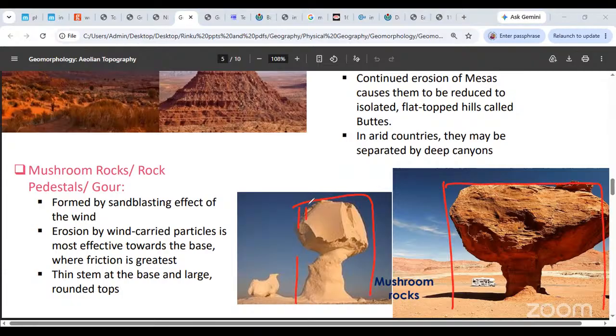Now let's understand how wind works. Wind is going to carry sand not to a very high level but to a smaller level, say up to a height of one or two feet. That is where the wind will have the maximum erosion, because it carries the maximum number of sand particles. It is the sand particles which collide against the surface and erode it through abrasion, deflation and attrition. This is available only up to a certain height from the ground, maybe one or two feet, where the maximum erosion will happen.